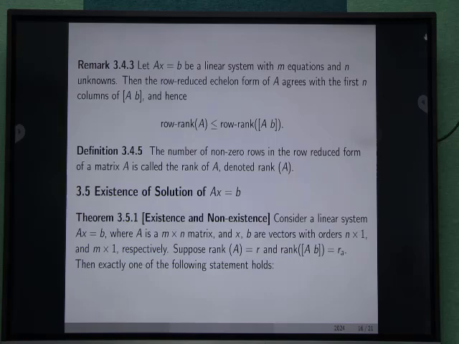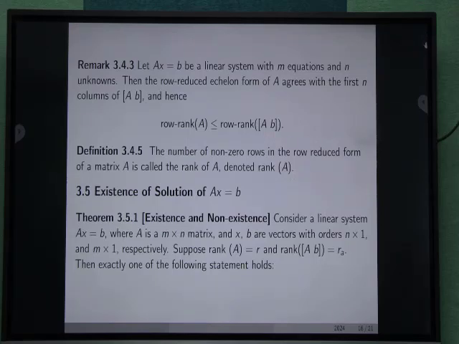Let Ax equals b be a linear system with m equations and n unknowns. Then the row reduced echelon form of the matrix A agrees with the first n columns of (A|b), and hence the row rank of A is less than or equal to the row rank of (A|b). The number of non-zero rows in a row reduced form of a matrix A is called the row rank of A, denoted by rank of A. Existence of a solution of Ax equals b.